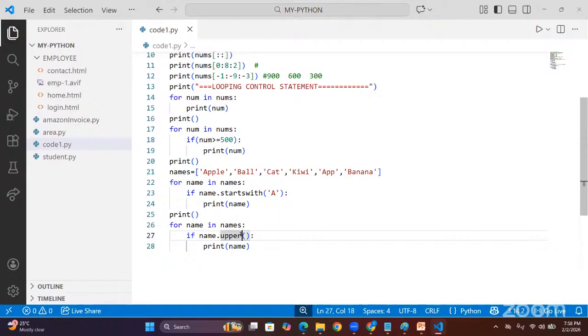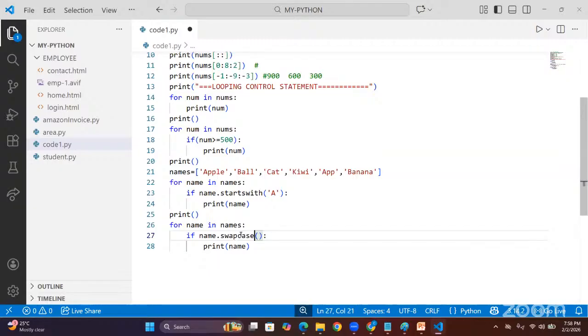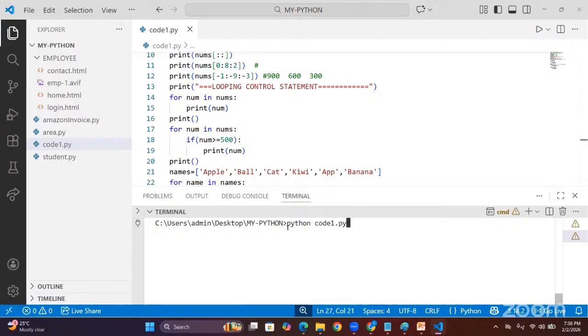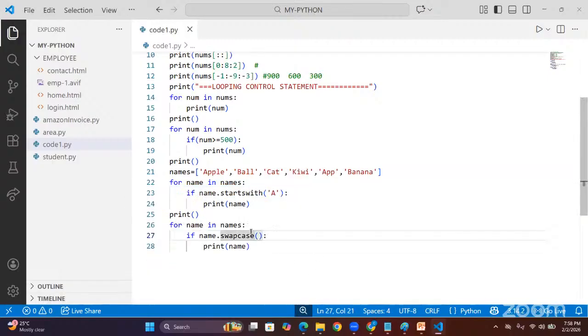Otherwise, we could use swapcase. Why is it not printing? Save it. Just use the uppercase method, upper.